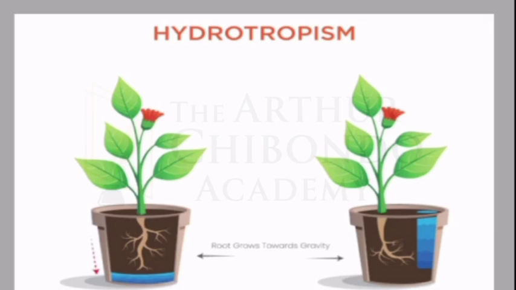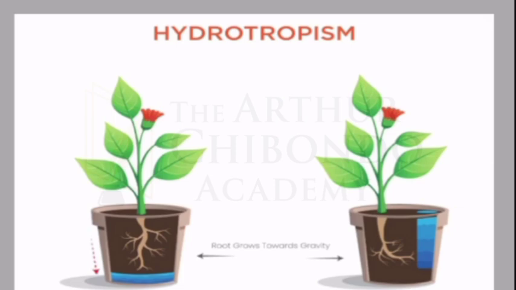Right. So we have another part on the right, whereby we have the plant, but the whole of the soil has been deprived of water, and the water has just been put on the right side. And have you seen how the roots are growing? The plant is able to sense, as one of the properties of living organisms. It senses, okay, I really need water, but on my left there is no water. Down here there is no water, and the water is on the right. So what should we do? Let's increase our chances of survival.